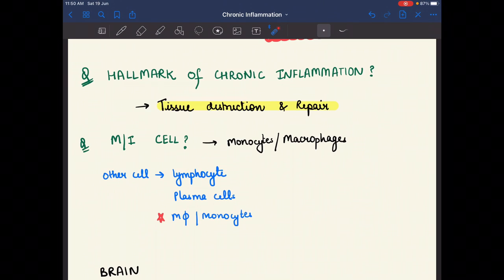Here is one exception: in acute inflammation the cells involved are neutrophils, but in chronic inflammation the most important cells are monocytes and macrophages. Can anyone tell me the exception in which we see neutrophils in chronic inflammation? In chronic Pseudomonas infection we see neutrophils. Chronic Pseudomonas infection is a chronic inflammation, but that is one exception in which we see neutrophils. The other cells are lymphocytes and plasma cells, and monocytes and macrophages are the most important cells.